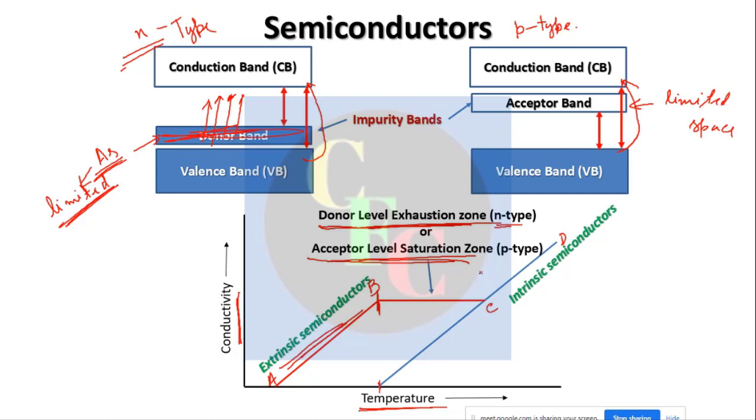Okay. So if it is asked in examination to explain the conductivity behavior with temperature for N type or P type, you have to draw this type of diagram and explain it. But be careful not to write both of them, right? If it is asked for N type, then write only this donor level exhaustion. If it is asked for P type, write only acceptor level saturation zone.